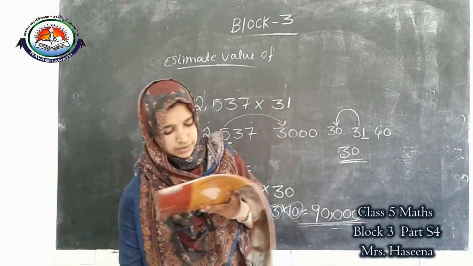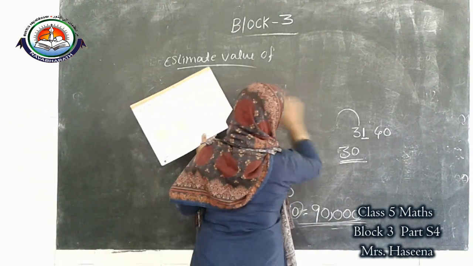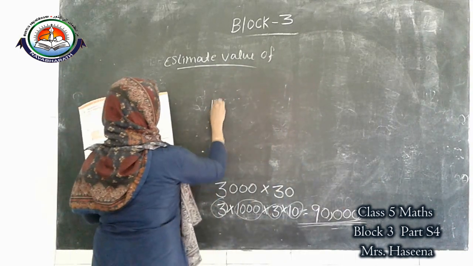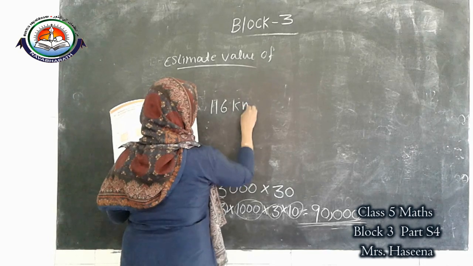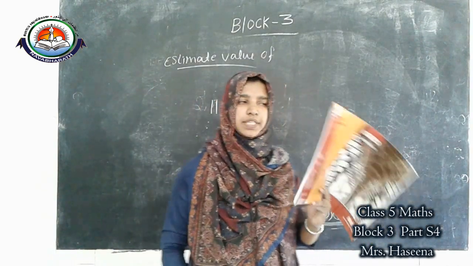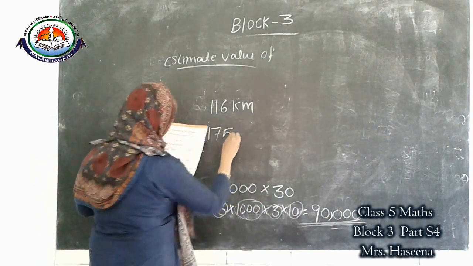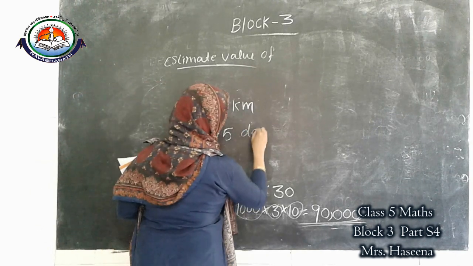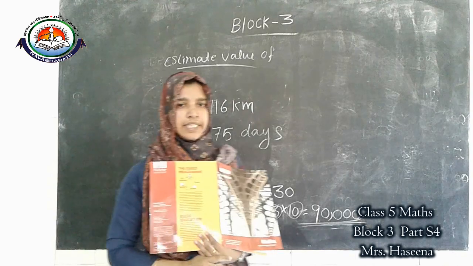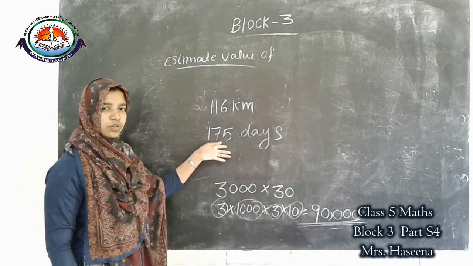One day Bhaskar travelled 116 kilometer. One day 116 kilometer. Like this, how many days is he going? 175 days. We want to find how much did he travel. Okay. Here what do we want to do?